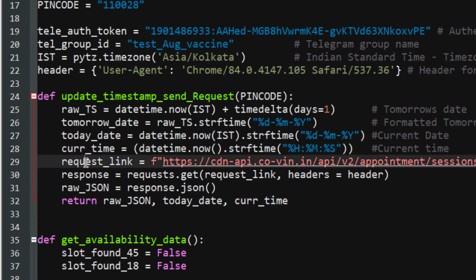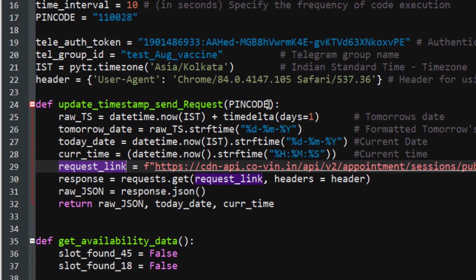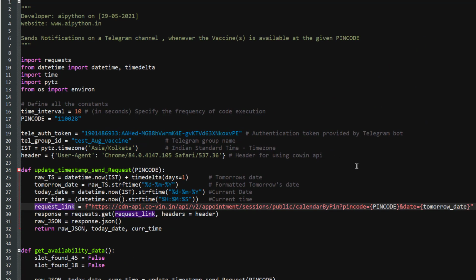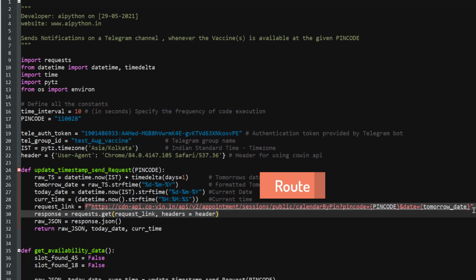Now we will create a request link. This link goes to the CoWIN portal and fetches the data as per the specification, based on the current input, which is the pin code. If you change the pin code here, it will be reflected in the link also. At the same time, tomorrow's date, which will be fetched from here, will be fed to this link. This is called a route in API terminology, and this route goes to the server and fetches the data based on these arguments.